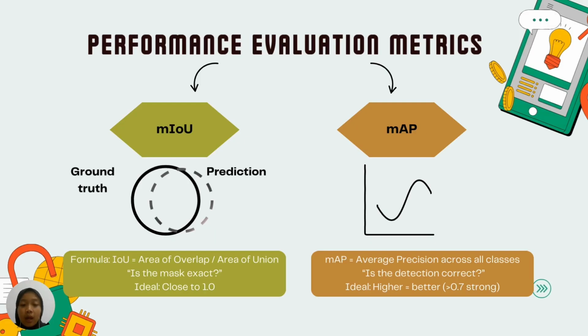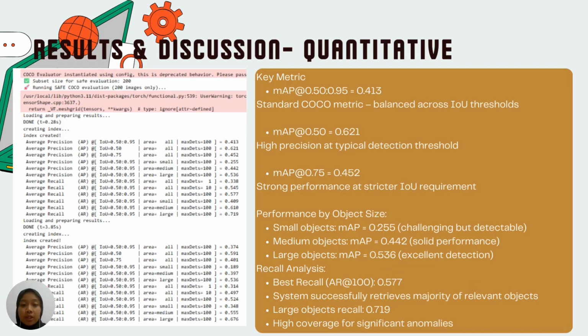Here you can see how IOU is calculated visually and what a strong precision recall curve looks like for MAP. In practice, our system aims for high scores in both because in real world surveillance you need both precision and reliability. Our system achieved an MAP of 0.413 across IOU thresholds from 0.5 to 0.95. More practically, at the typical IOU threshold of 0.5, we reached 0.621. That means over 62% of our detected objects are correctly identified and accurately localized.